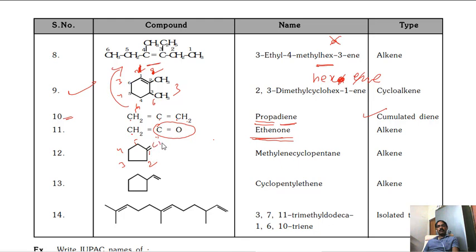Here one CH2 is there. In that case, what you have to do? Methylenecyclopentane.